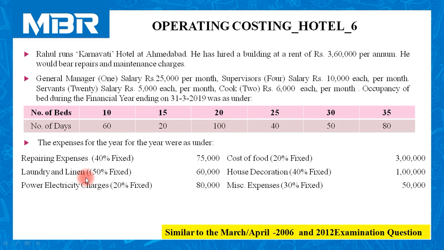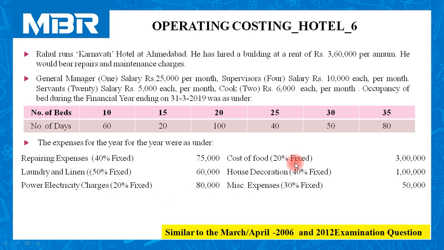Laundry and linen means cotton that is useful for the manufacturing of bed sheet, pillow cover, towel, napkin, etc. 50% fixed, 60,000. Power and electricity charges 20% fixed, 80,000.